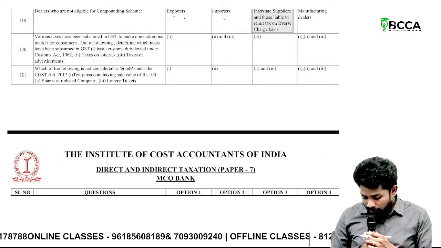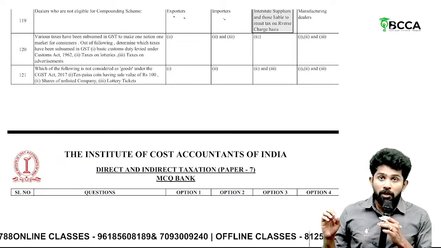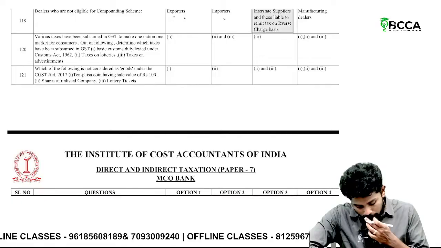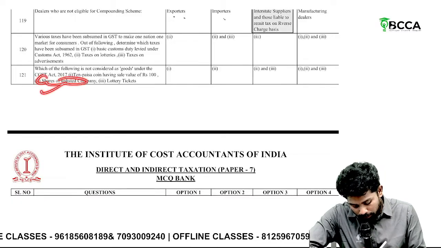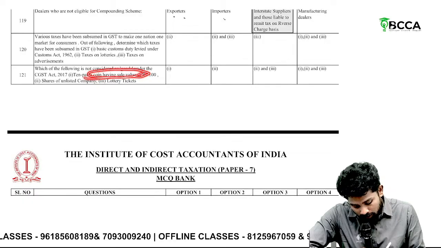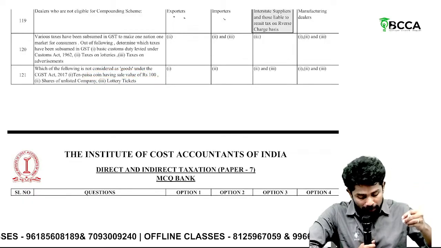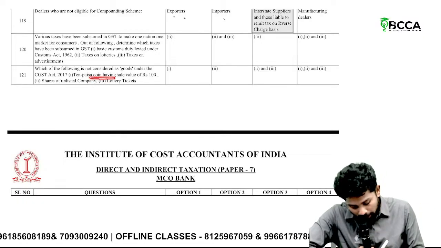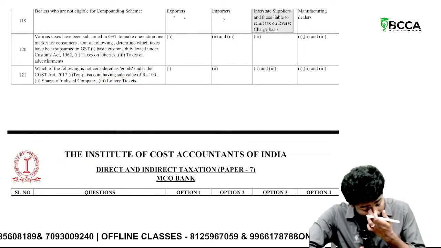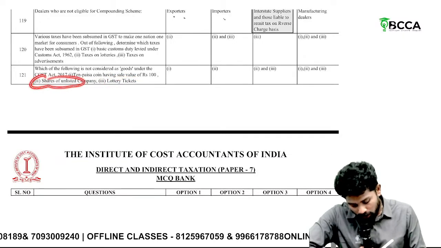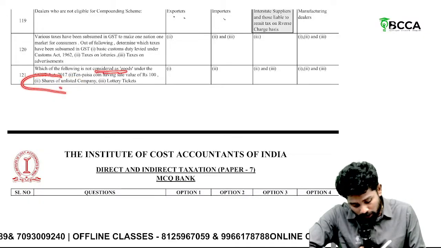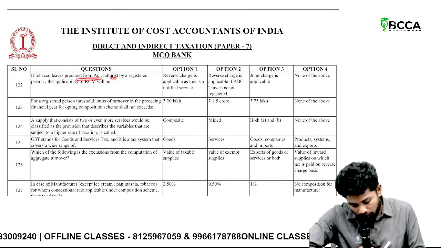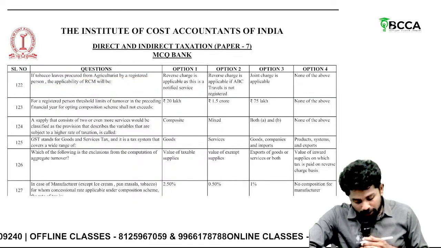Then, which of the following is not considered as goods? Goods means every kind of movable property, sir. It excludes money and securities. So here, shares of unlisted company are excluded. 10 paisa having sale value of 100: 10 paisa is not accepted as legal tender now, so it is not money. Lottery tickets are goods only, actionable claims. So only 2 is not considered as goods.